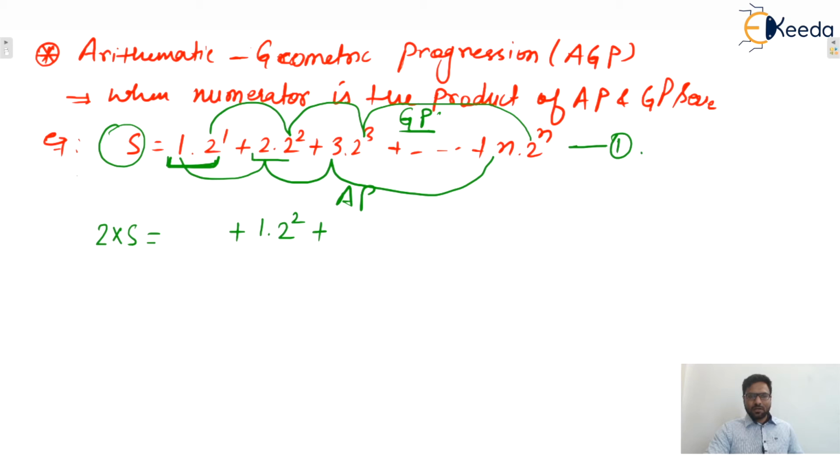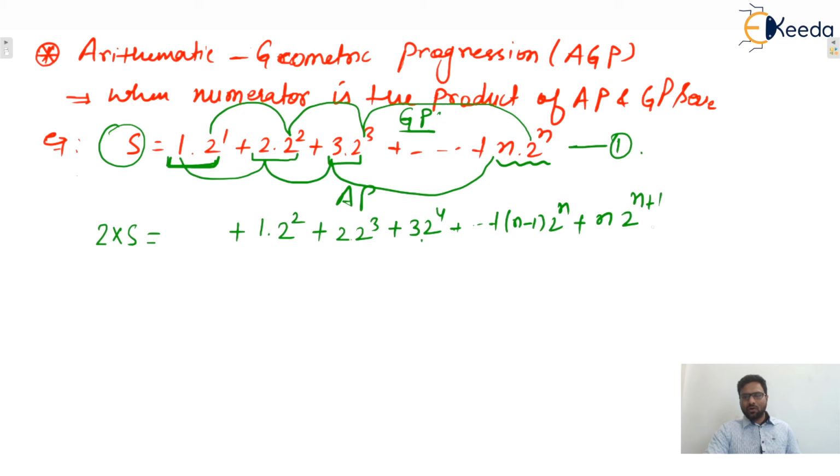Then this term is multiplied with 2. This becomes 2 into 2 cube. And the next one becomes 3 into 2 power 4, and up to n minus 1 into 2 raised to power n. And the last term, when multiplied, can be written like that. Let's say this is equation 2.